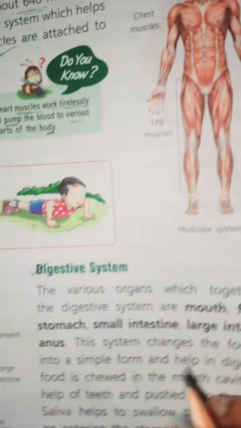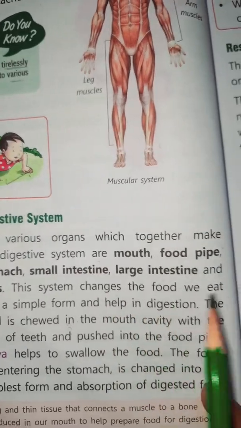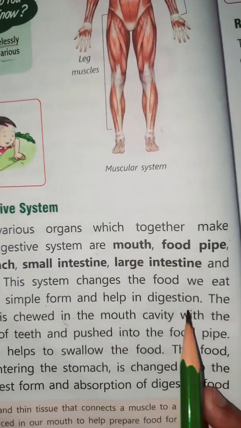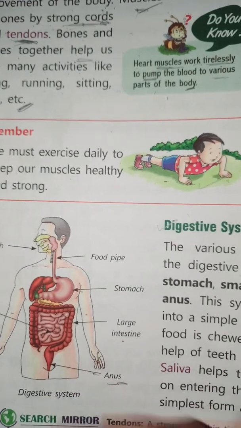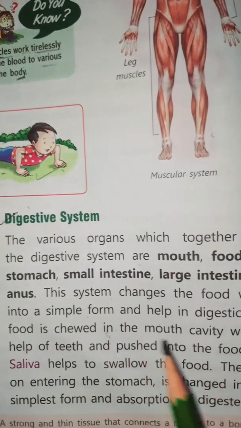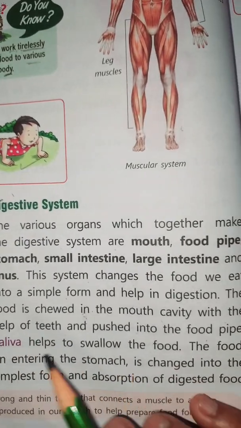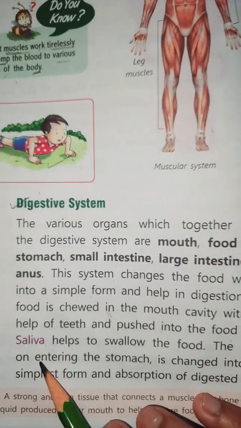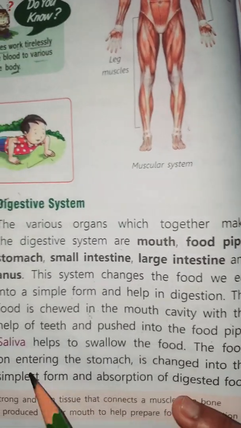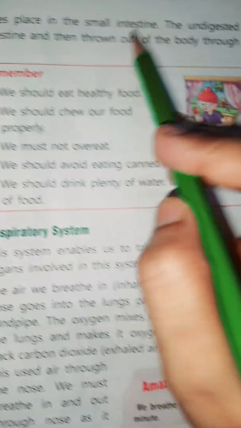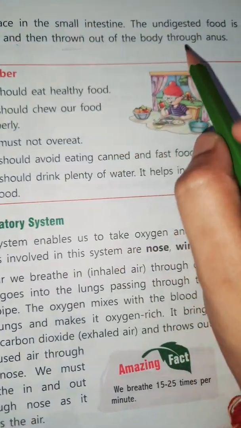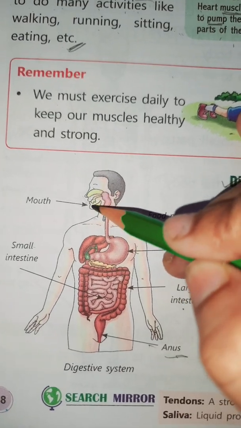Now they are saying this system changes the food we eat into simple form and helps in digestion. The food is chewed in the mouth cavity with the help of teeth and pushed into the food pipe. Saliva helps to swallow the food. On entering the stomach, the food is changed into the simplest form, and absorption of digested food is done in the small intestine, and the undigested food is pushed into the large intestine and then thrown out of the body through the anus. They are saying digestion of food starts when we put the food in our mouth.